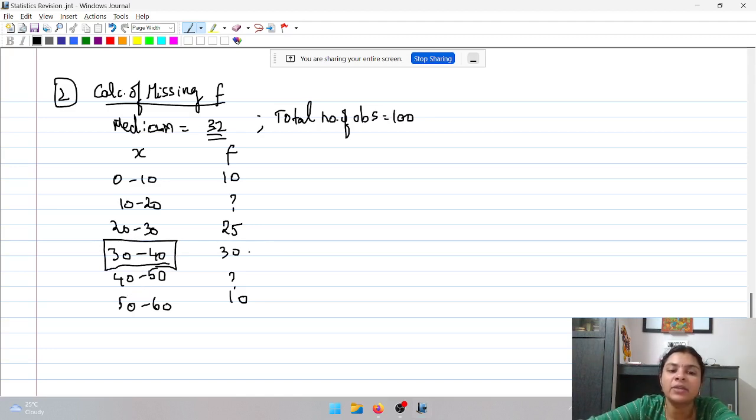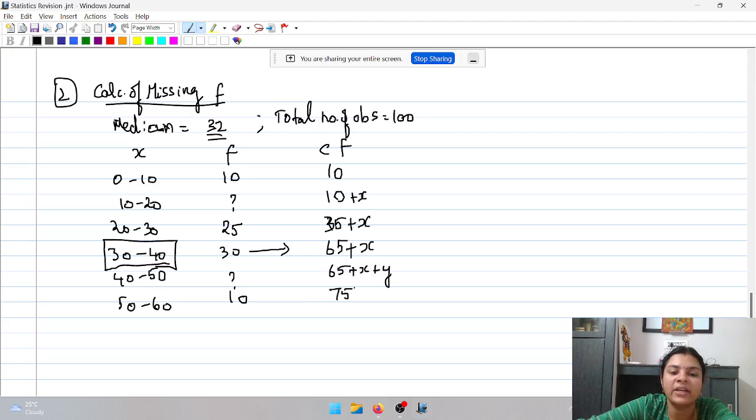And remember, in the formula, for the median we need to take the cumulative frequency. Now 10, we do not know what the next value is, so I assume it as x. So I take it as 10 plus x. Then this is 10 plus 25 plus x, 35 plus x. 35 plus 30 plus x, 65 plus x. Then the next one I assume as y, so 65 plus x plus y.